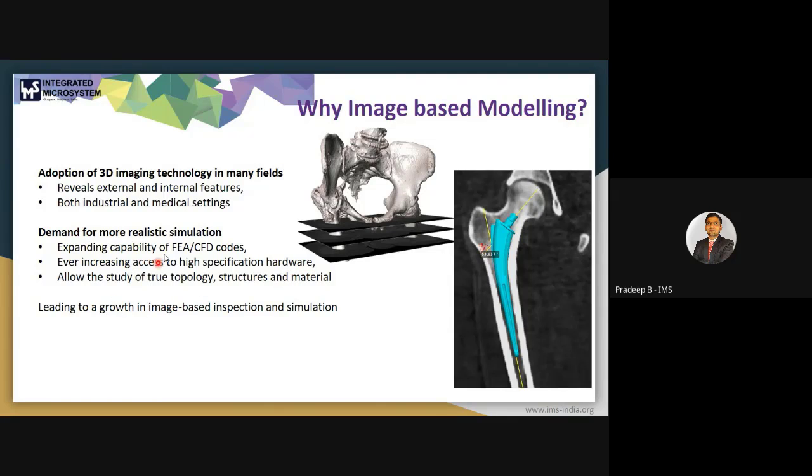With the help of this image based modeling, we can also study the true topology, structure and material of our real data. So this will lead to the growth in image based inspection and simulation.